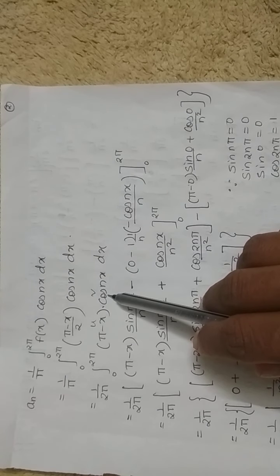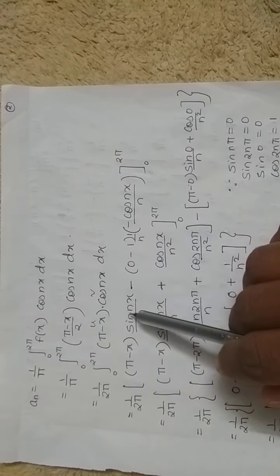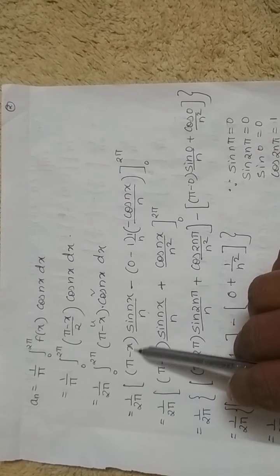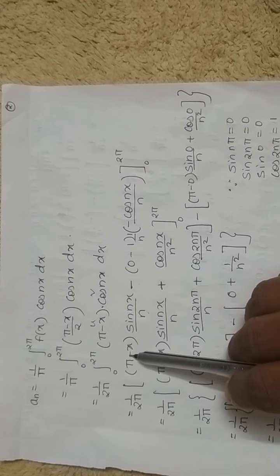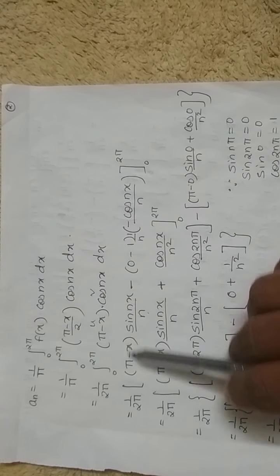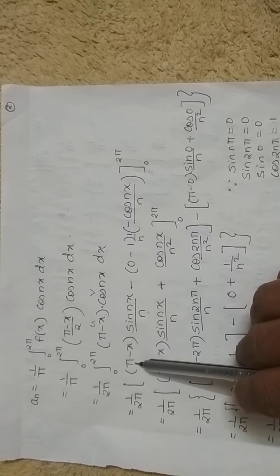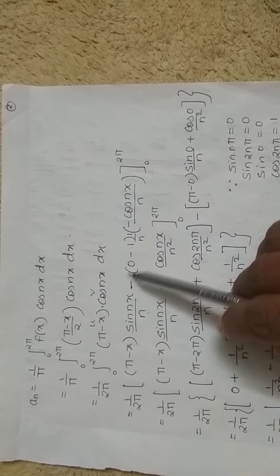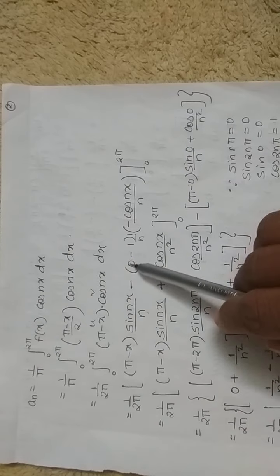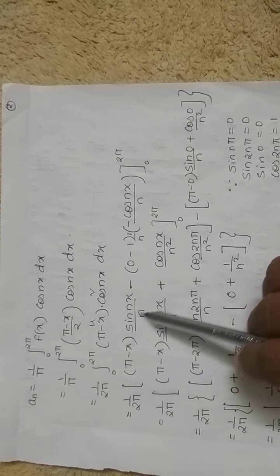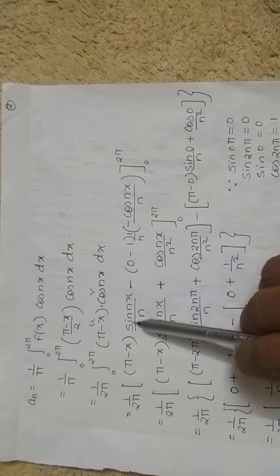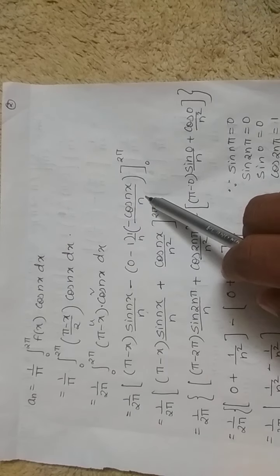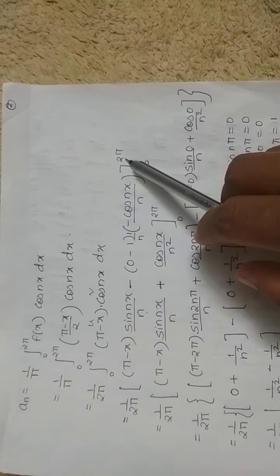So as I have already stated, integration of cos nx is sin nx upon n, minus derivative of u. Derivative of u: now the minus sign is there, so differentiate separately. Differentiation of pi is 0 because it is acting as a constant. Differentiation of x is 1. So 0 minus 1, put this in a bracket. Then 1 upon n is acting as a constant, so keep it as it is and integrate sin nx. Sin nx integration is minus cos nx upon n, with limits ranging from 0 to 2 pi.